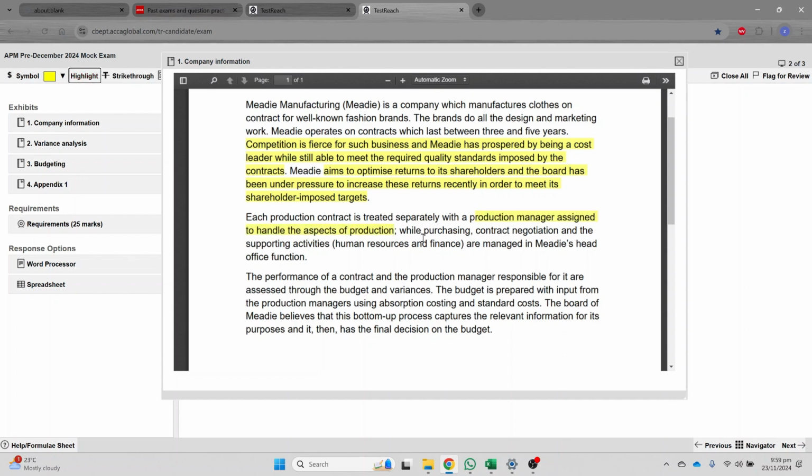While the other things, purchasing, contract negotiations, and supporting activities, are generally done by the head office function, right? So if purchasing of raw material is done by head office, then that is also something to notice, whether they will be able to cater to the urgent nature of buying, or maybe the quality of the product. But let's see what is given in the next part.